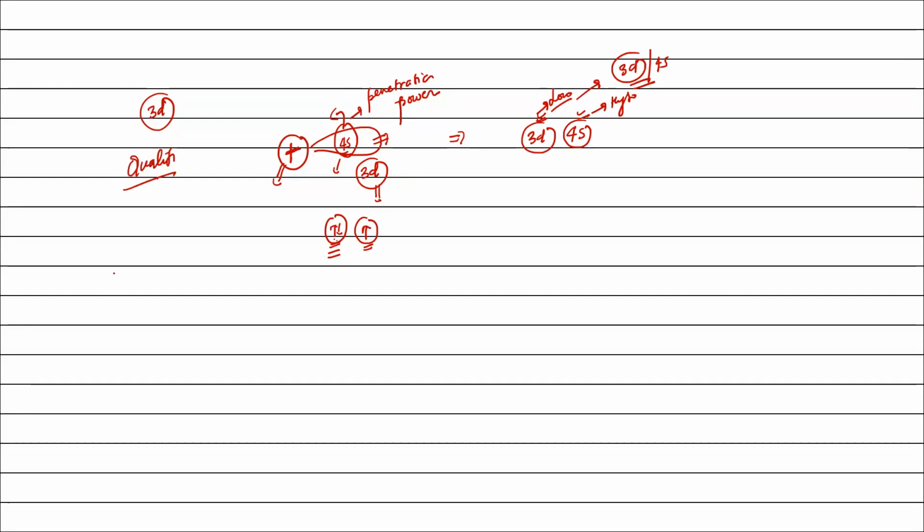Qualitative. Quantitative explanation you can get from quantitative data, you can get from Slater's rule, right? By Slater's rule, you can calculate effective nuclear force on every orbital, either 4s orbital or 3d orbital, so that you can predict from which orbital, 3d orbital or 4s orbital, electron is going to be removed.